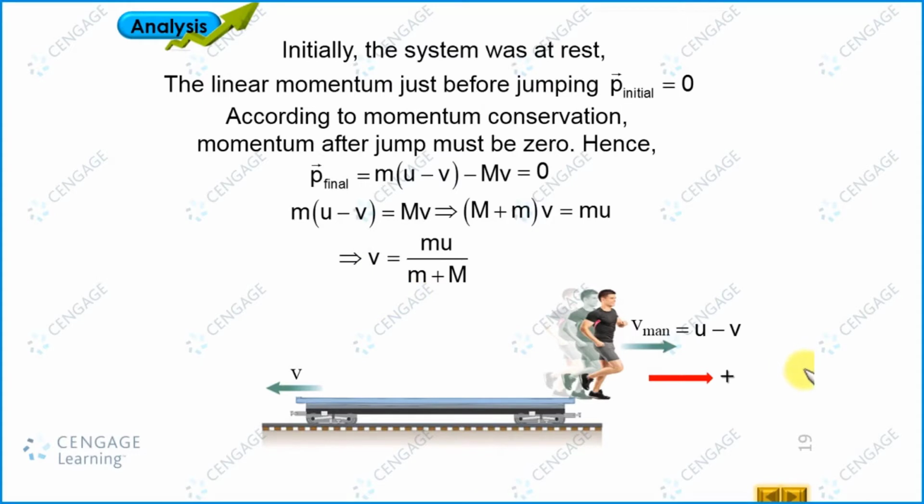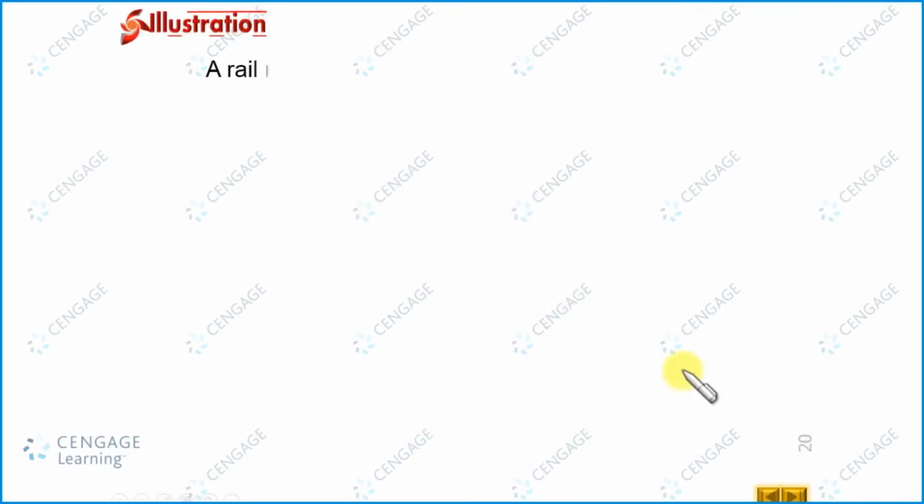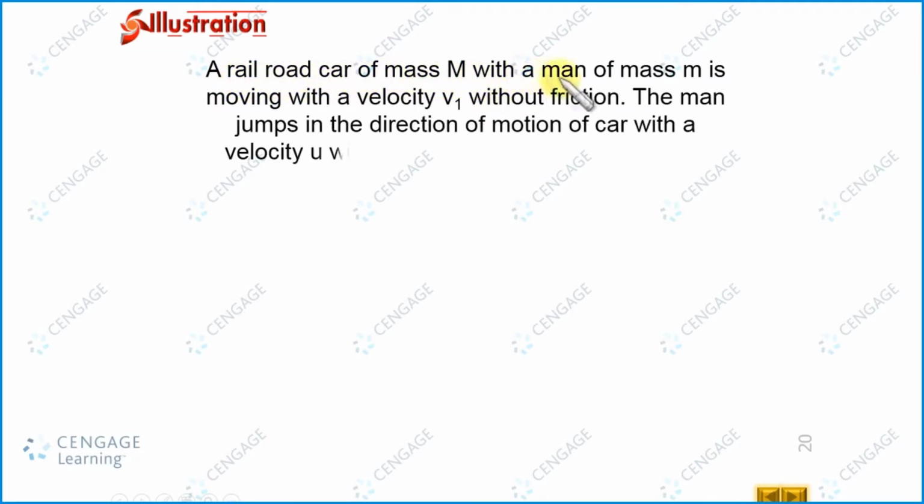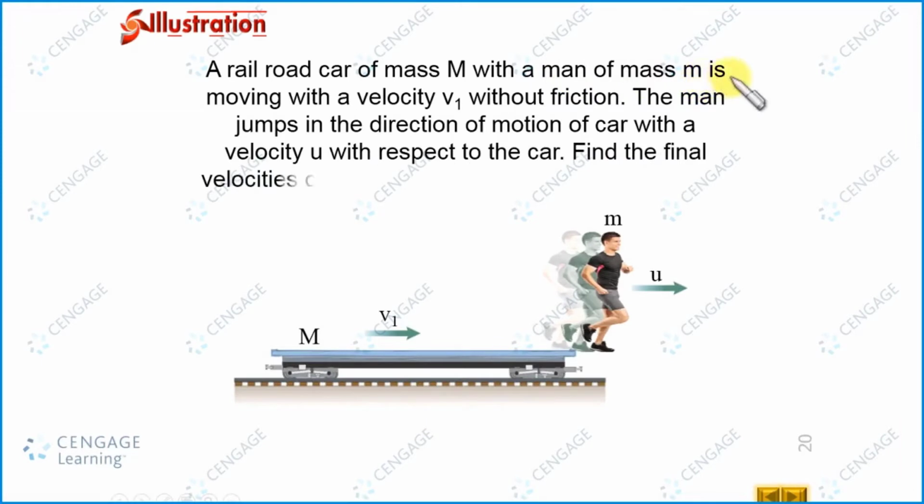Now let us move to the next illustration. In this illustration, we are given a railroad car of mass capital M with a man of mass small m moving with a velocity v1 without friction. The man jumps in the direction of the motion of the car with a velocity u with respect to the car. Find the final velocities of the man and that of the car after the jump.